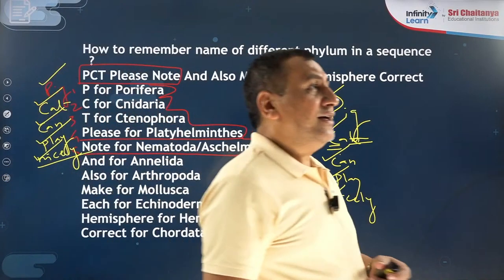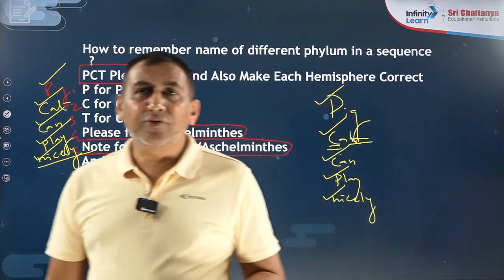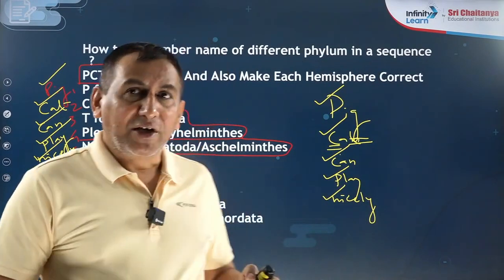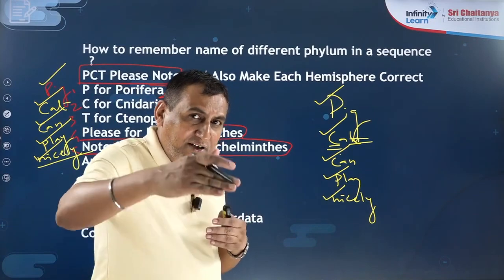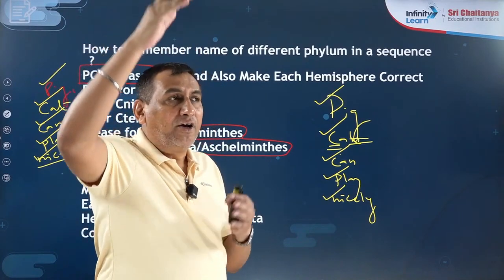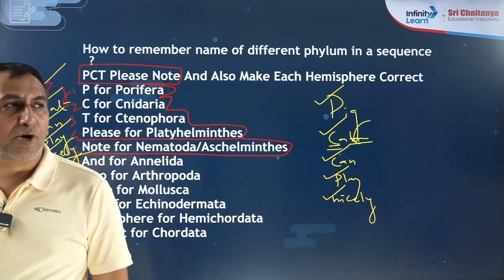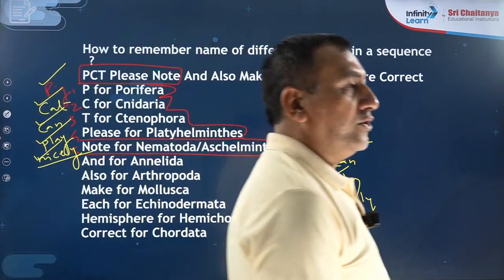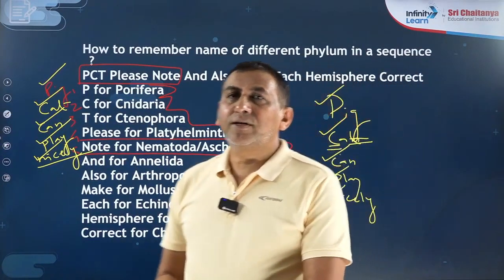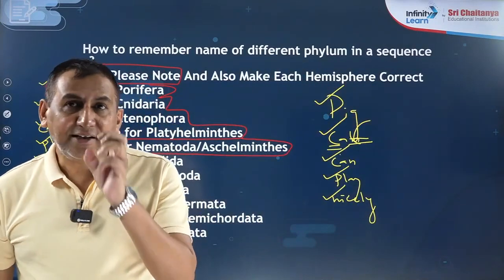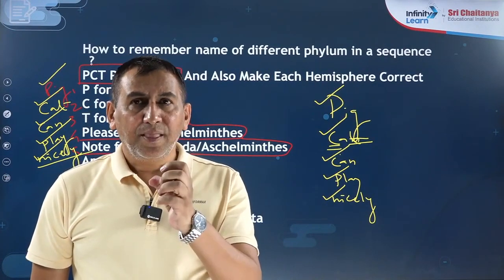Why are they arranged in a sequence? Why not say that today we will read Porifera, tomorrow we will read Arthropoda? Because the hierarchy or classification of animals is done in ascending order. From simpler characters, we are moving towards complex characters. That is why in the animal kingdom the last phylum is Chordata.